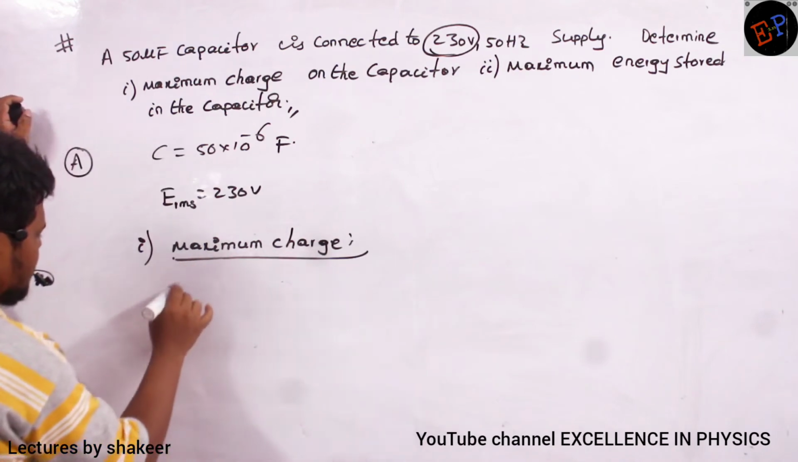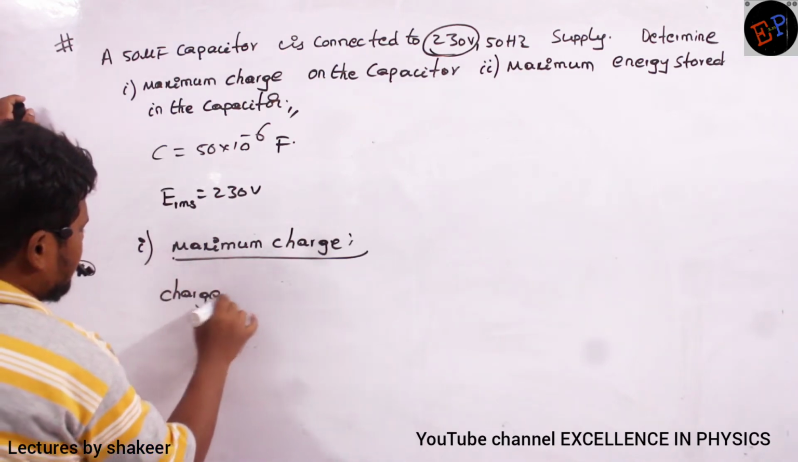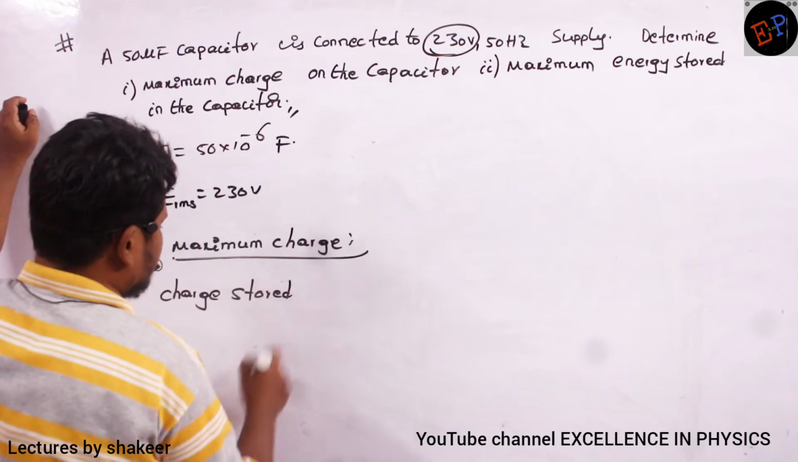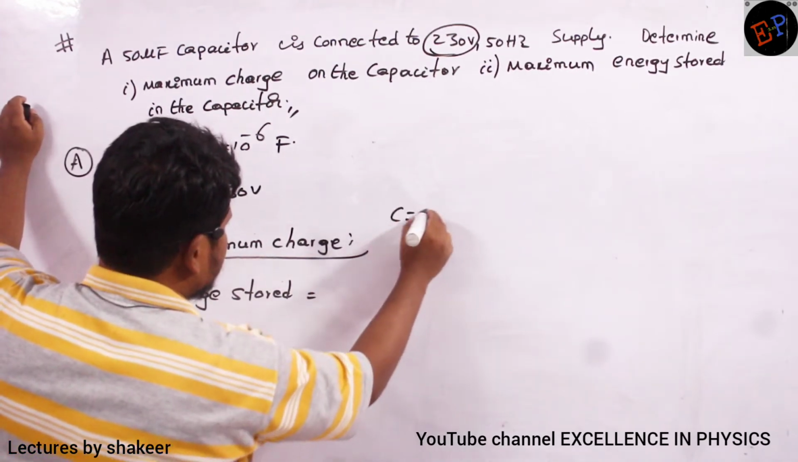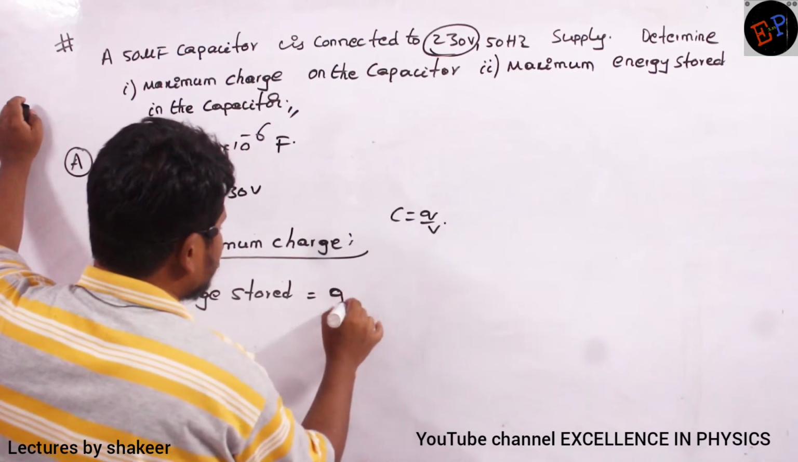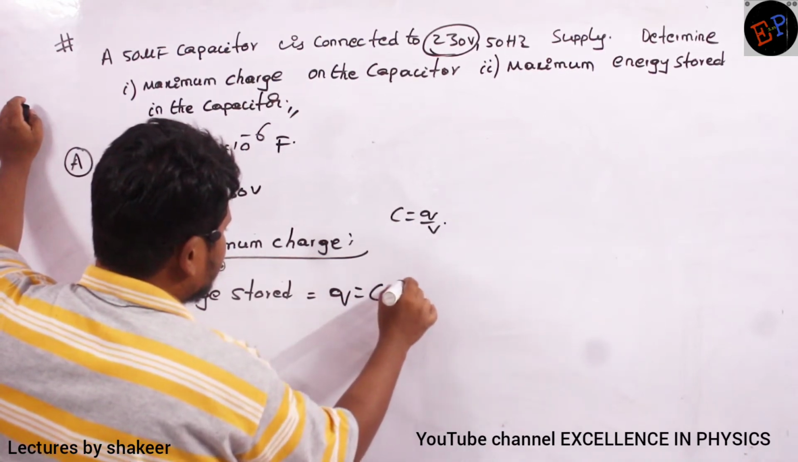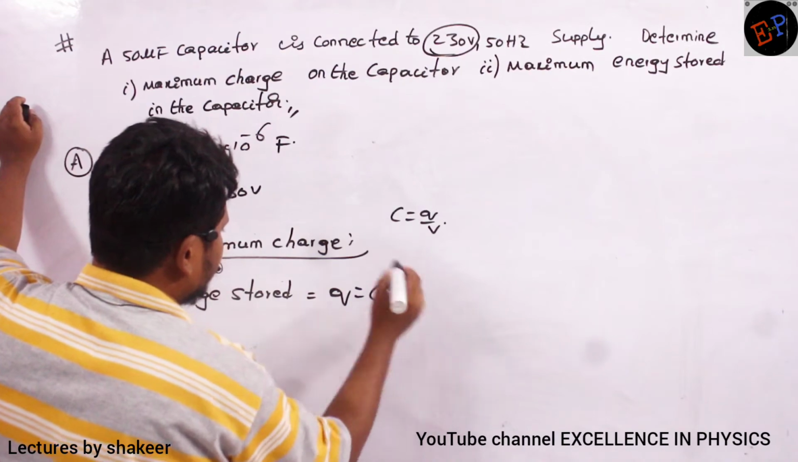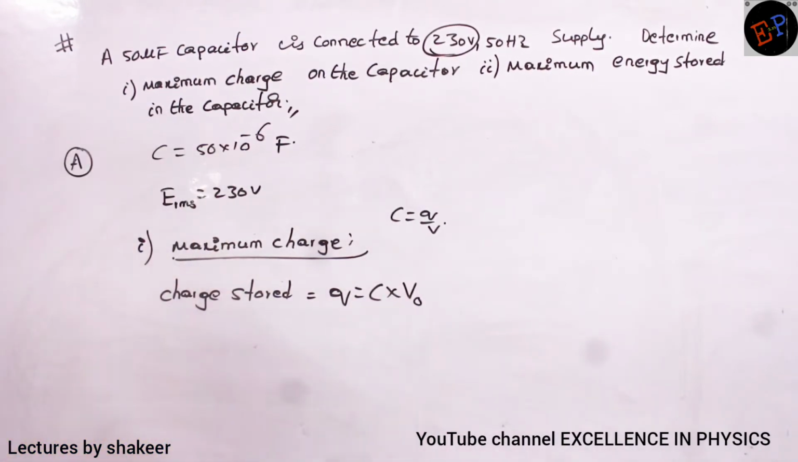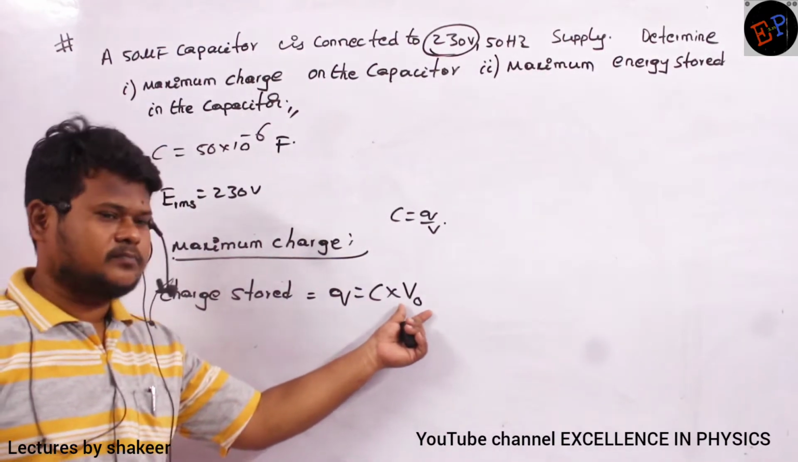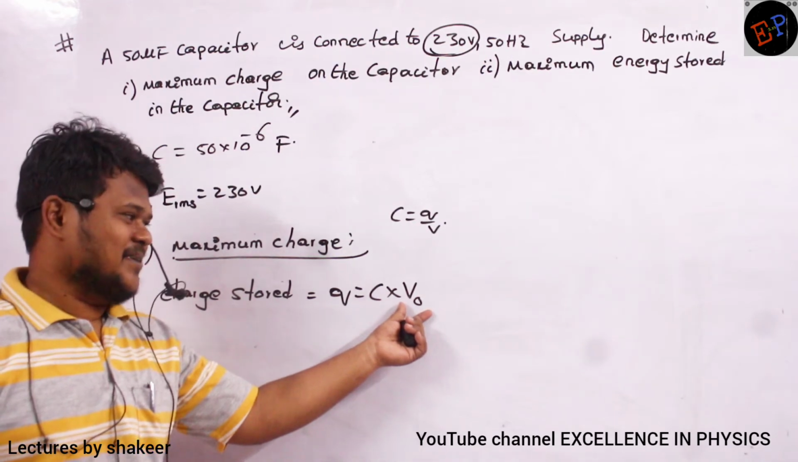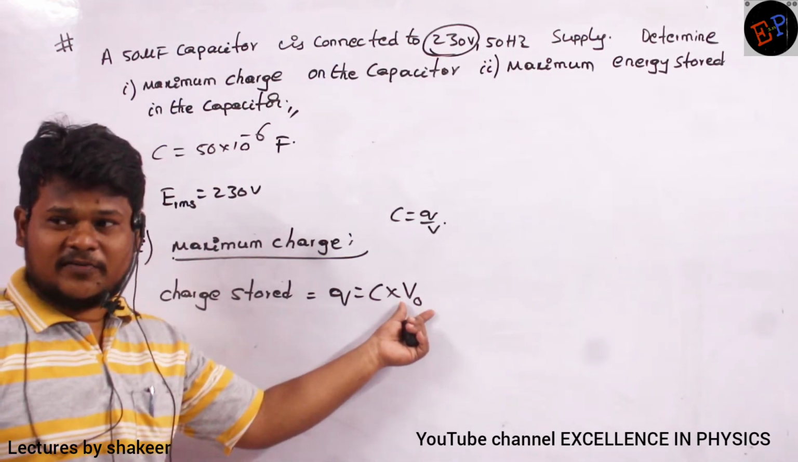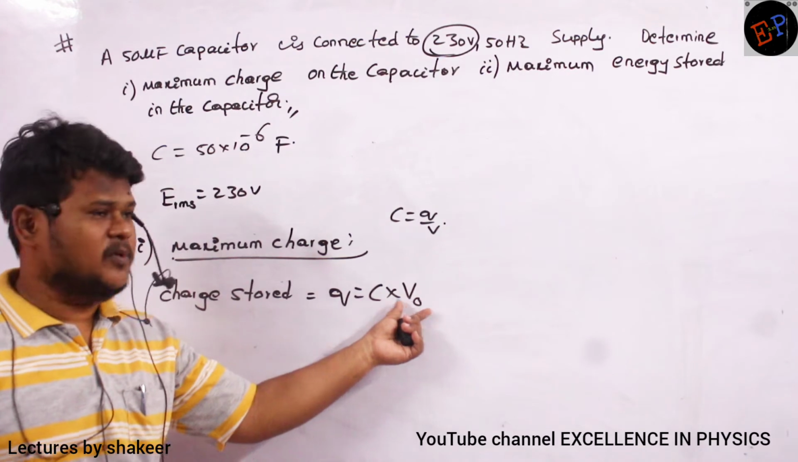We know that charge stored on the capacitor, what is the formula? We know that C is equals to Q by V. So therefore Q is equals to C into V naught. I can write like this. Now can you say what is meant by V naught here? Maximum? So this is the maximum potential difference between the plates of a capacitor. Are you able to understand?